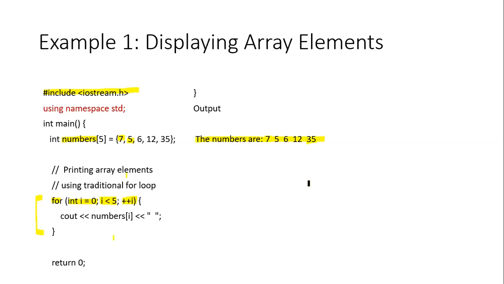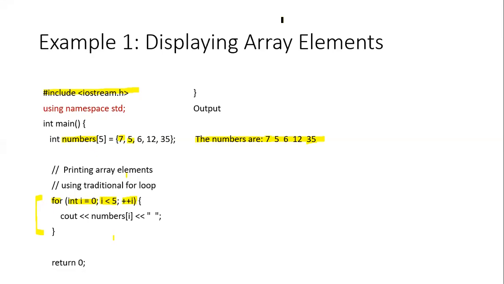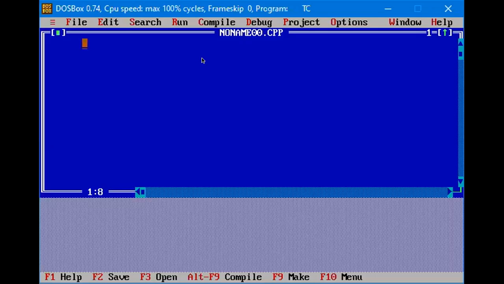So we are going to run this program using the Turbo C compiler. Here we have the Turbo C compiler, and we are going to write the program here. That is hash include stdio.h. Now this stdio.h is only used in a C program. Here, as we are writing a C++ program, we are going to include iostream.h, which contains input and output streams.